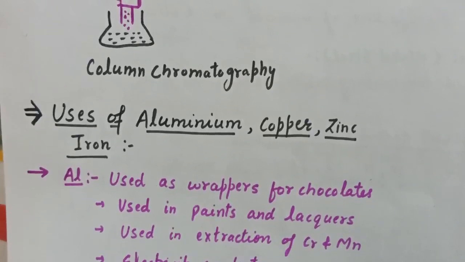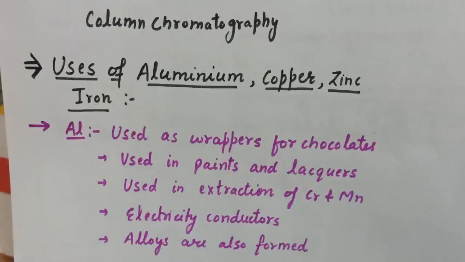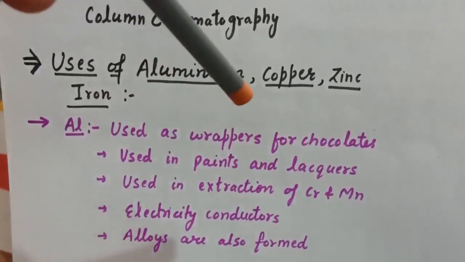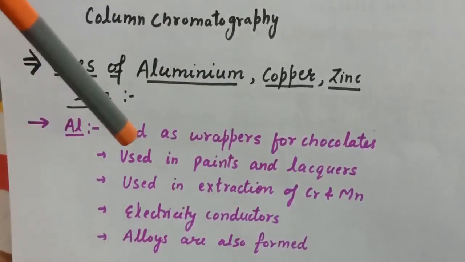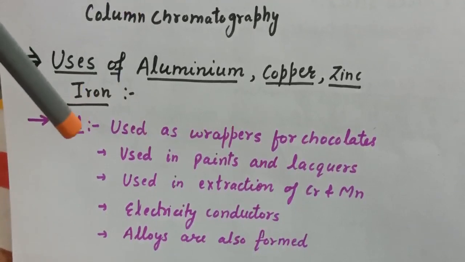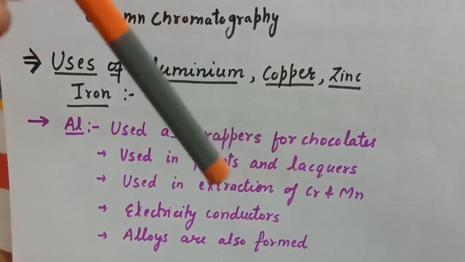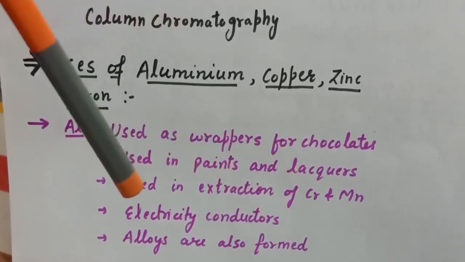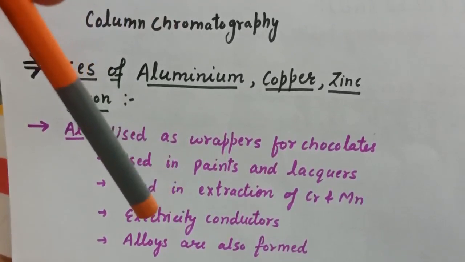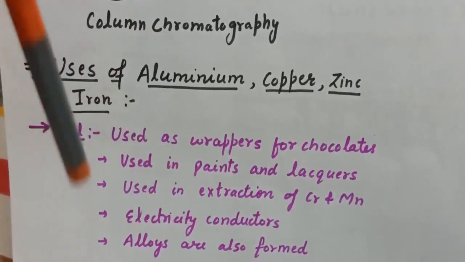Next topic is uses of aluminium, copper, zinc and iron. First we will start with aluminium. The first use is it is used as a wrapper for chocolates, and aluminium is also used in paints and liquors, and being reactive in nature it is also used in the extraction of chromium and manganese. Also aluminium is used as electricity conductors, and being lighter in weight it is also useful in making alloys. So these are the uses of aluminium.